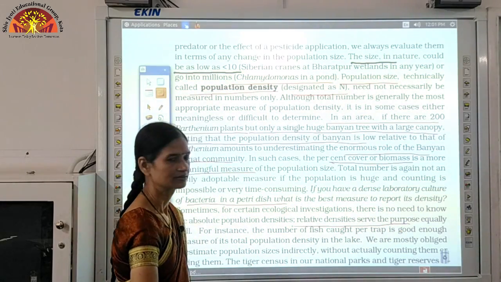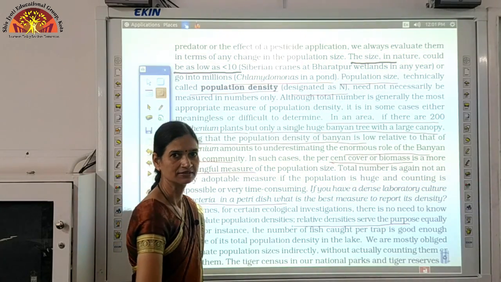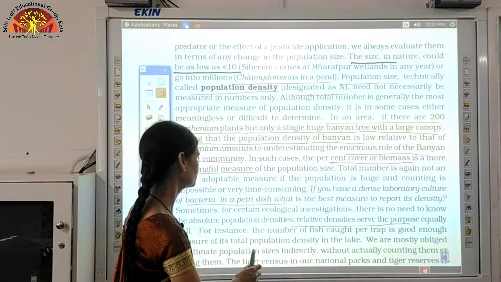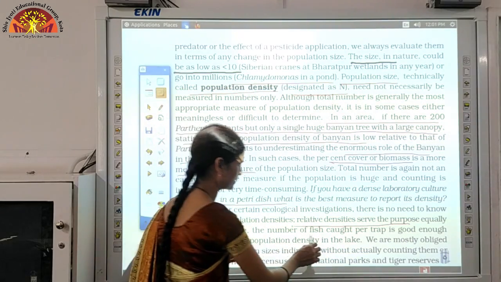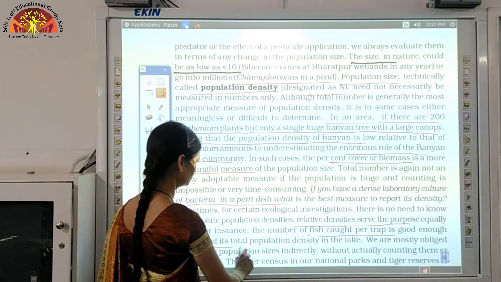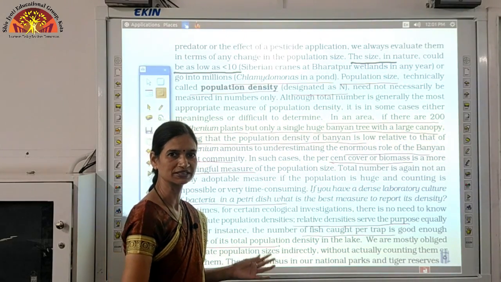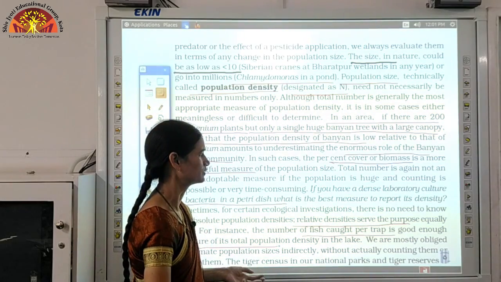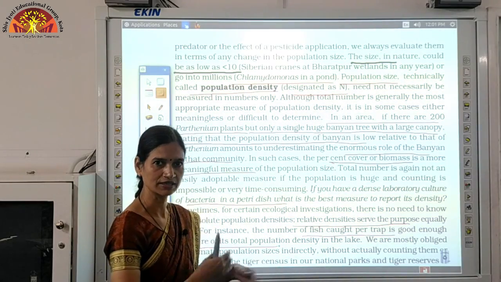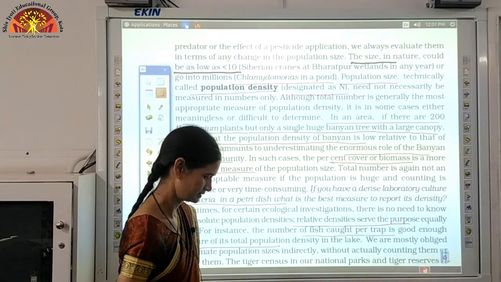For example, when we catch fishes, fishes caught per trap is a good enough measure for its population density in the lake. So to know the population density of the lake, we will just count how many fishes were caught in one trap, and according to that we will multiply it.